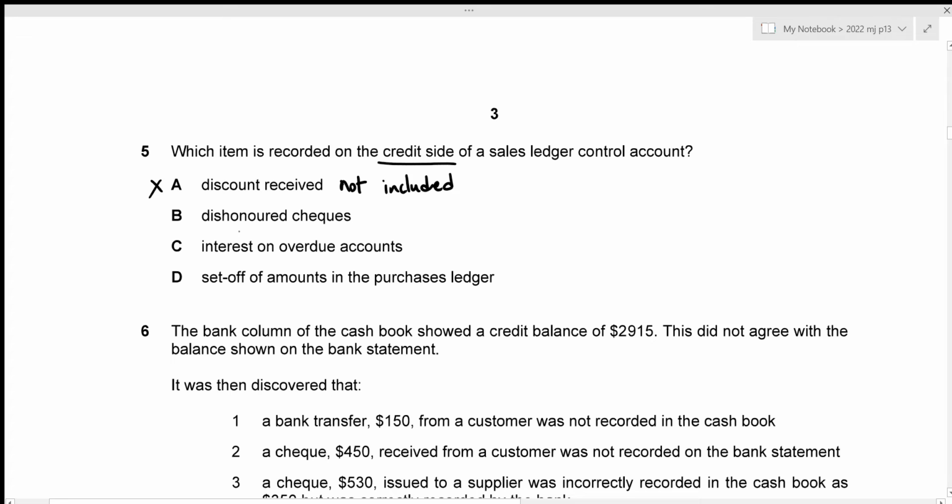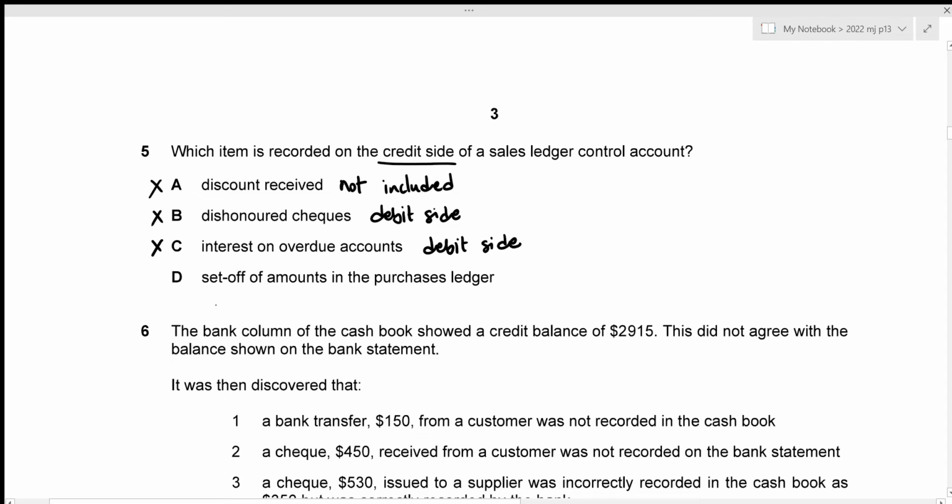The second one is dishonored check. Dishonored checks are always included in the debit side in our sales ledger control account. So this is incorrect as well. The third option is interest on overdue accounts. Again, this is also included in the debit side of a sales ledger control account. So option C is incorrect as well.